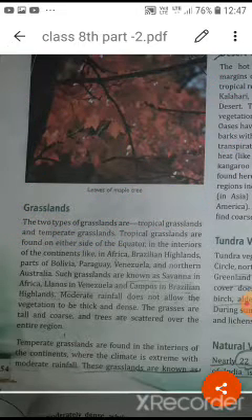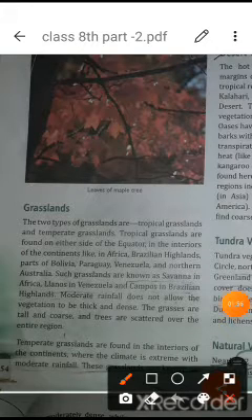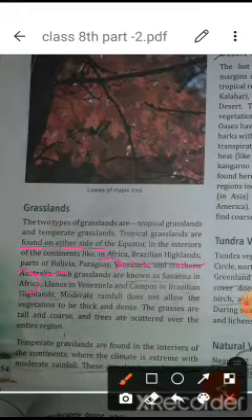Now we'll understand the different characteristics of these grasslands. Tropical grasslands are found on either side of the equator. Just as I have explained to you, like Africa, the Brazilian highlands, parts of Bolivia, Paraguay, Venezuela, northern Australia. Such grasslands are known as the savanna in Africa, llanos in Venezuela, and campos in the Brazilian highlands. Moderate rainfall does not allow the vegetation to be thick and dense. The grass is tall and coarse, and the trees are scattered over the entire region. So this is about the tropical grassland.